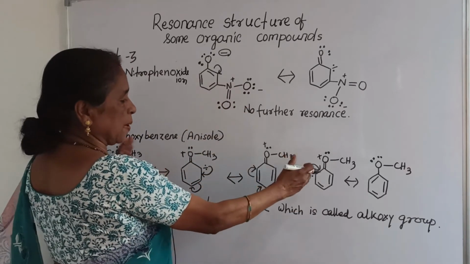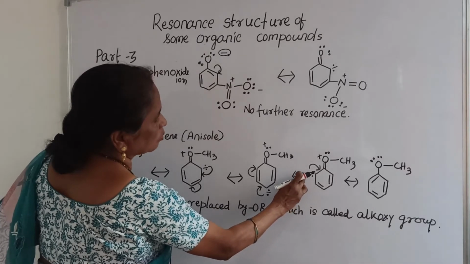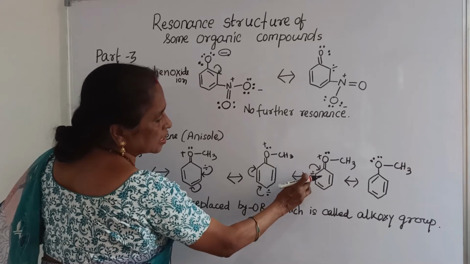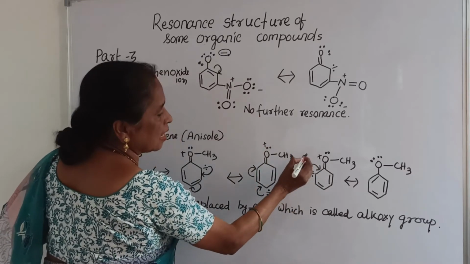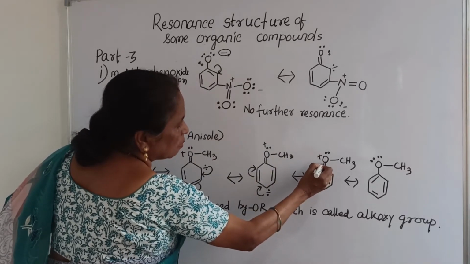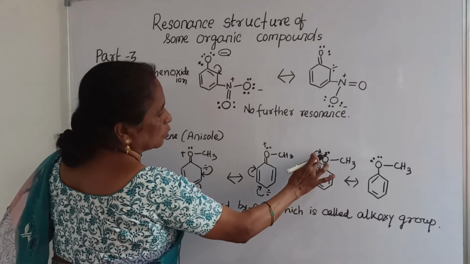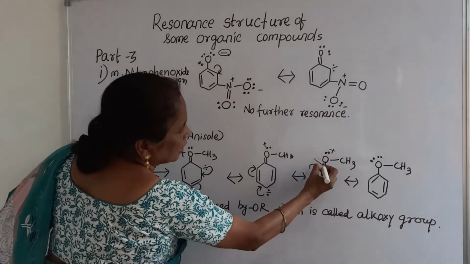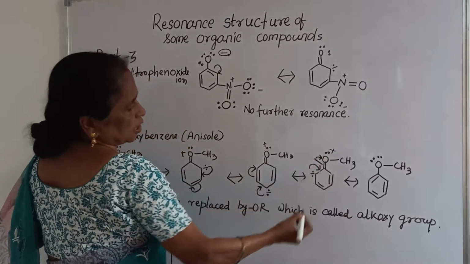Now see here what happens. This pair of electrons moves to this adjacent bond, or you can say delocalizes to the adjacent bond. Next, in this double bond, one bond, that is a pair of electrons, moves to this oxygen.